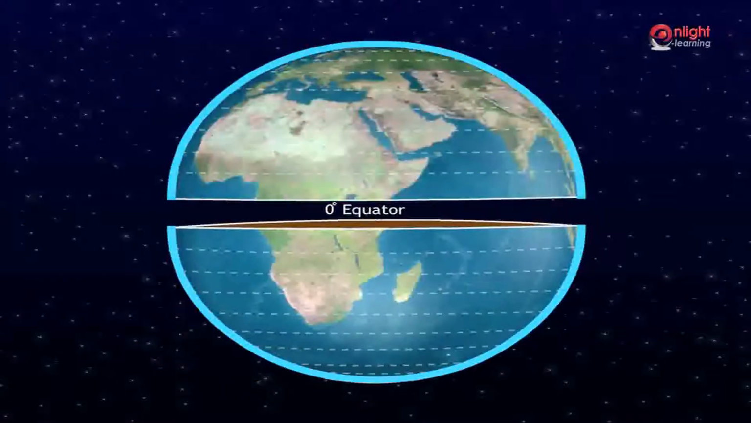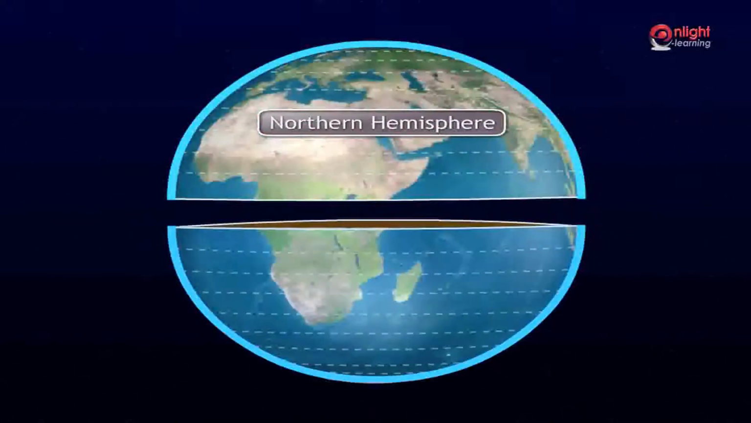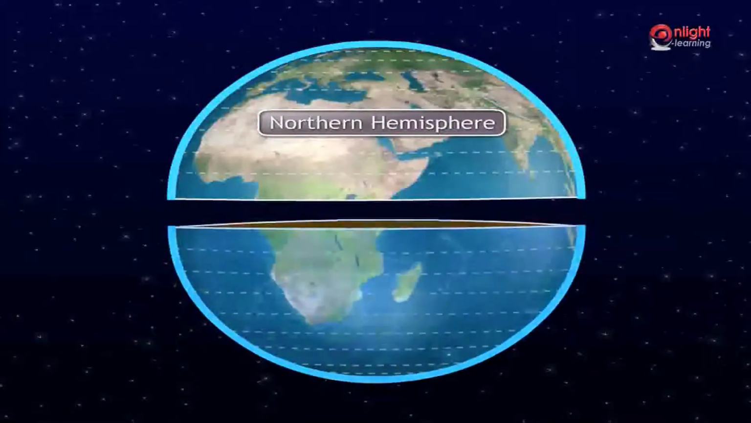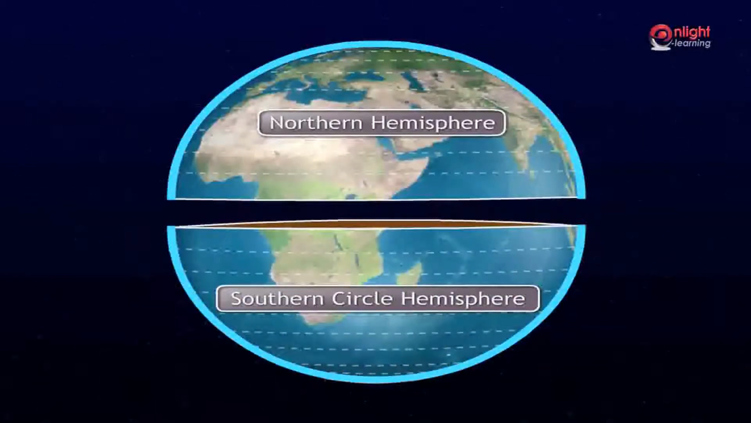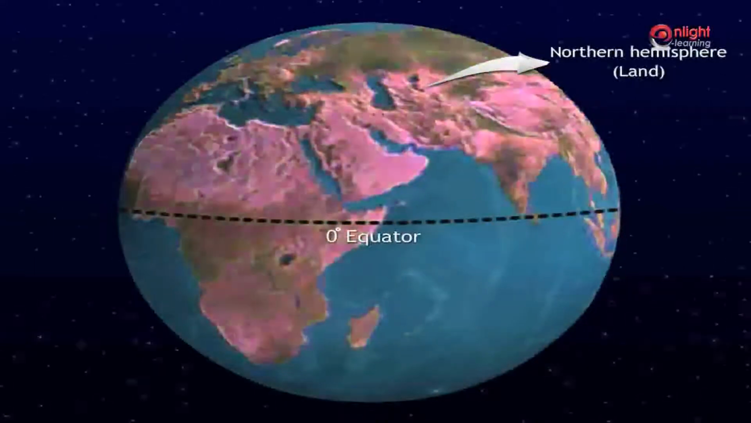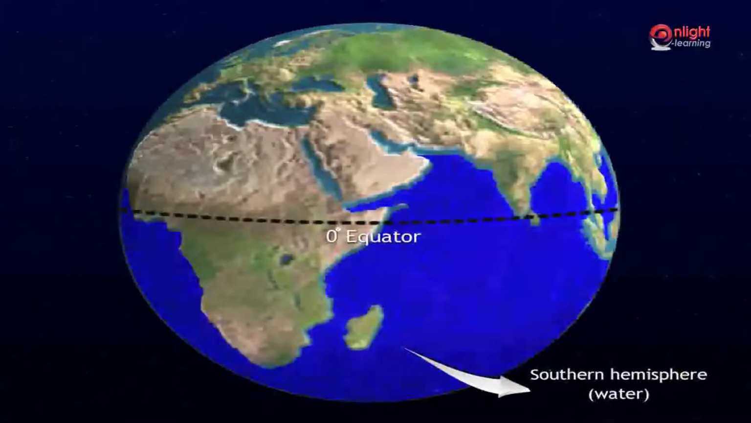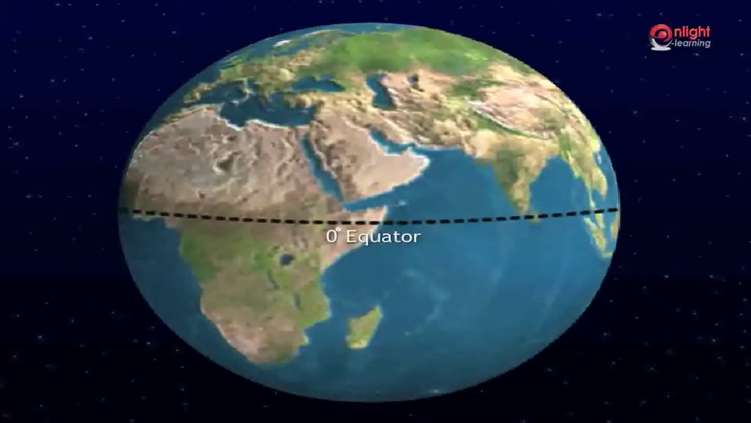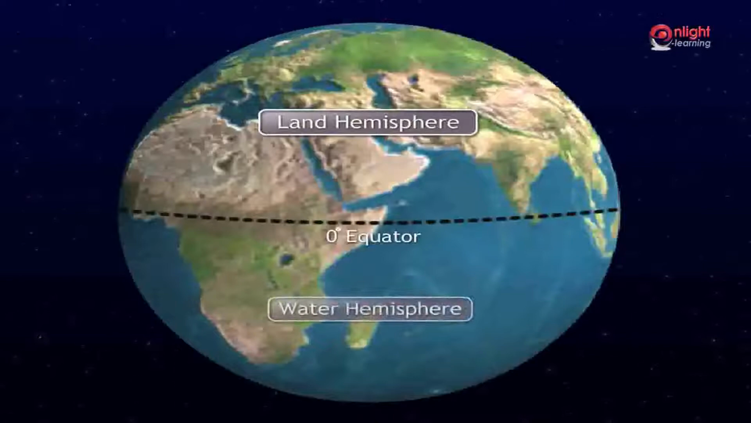The half to the north of the equator is called the northern hemisphere. The other half, to the south of the equator, is called the southern hemisphere. Most of the northern hemisphere is land. Most of the southern hemisphere is water. So, the northern hemisphere is called the land hemisphere. The southern hemisphere is called the water hemisphere.